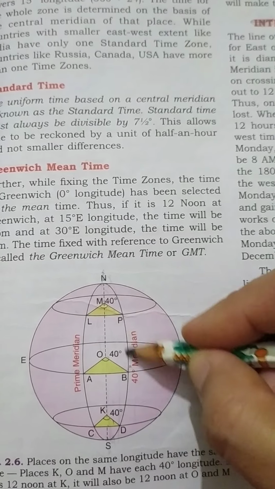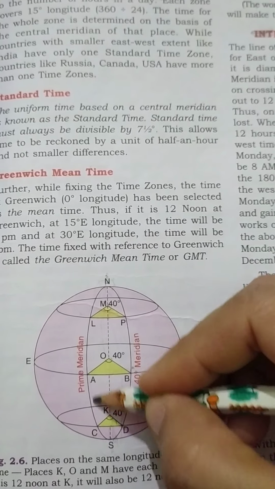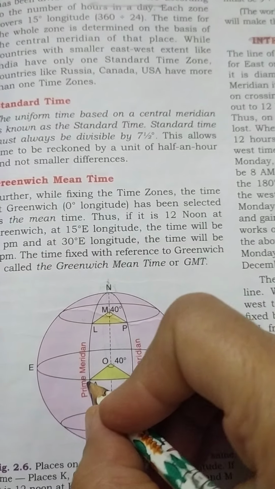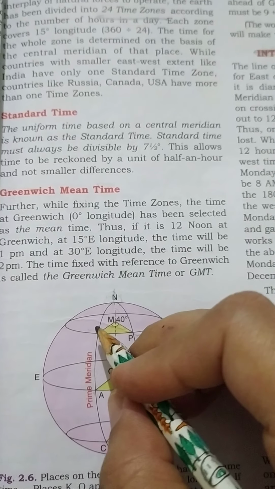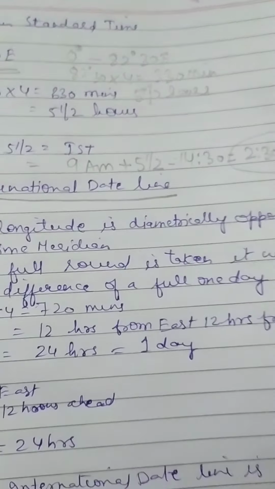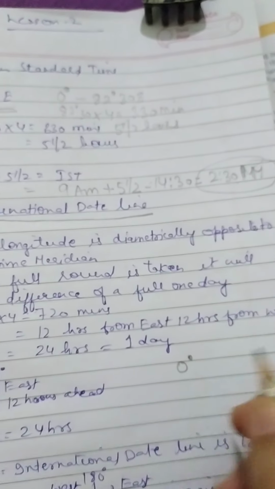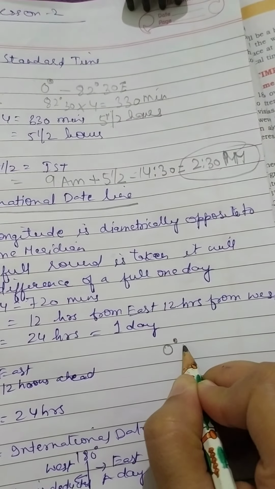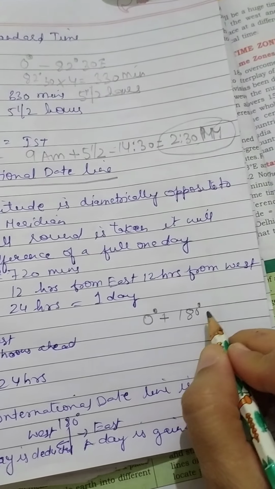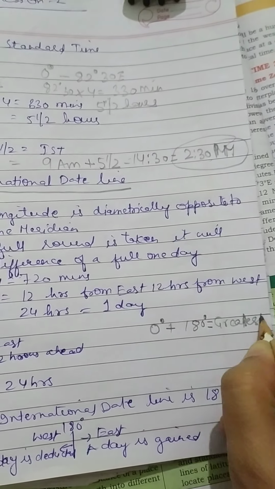For example, you can see here also. Similarly, which line is diametrically opposite to the 0 degree prime meridian? That is 180 degree longitude. So these two lines form the greatest circle.